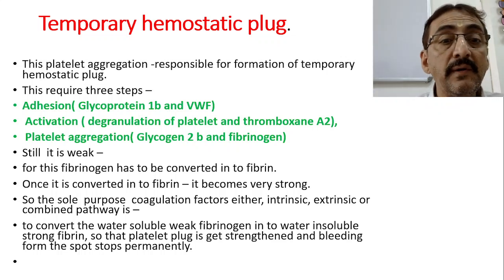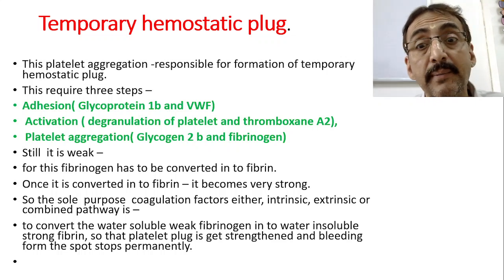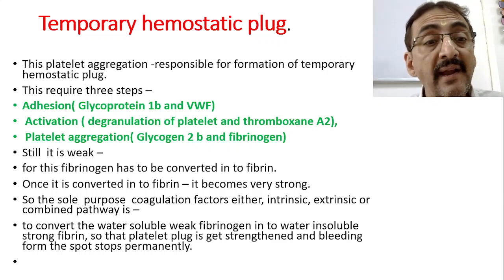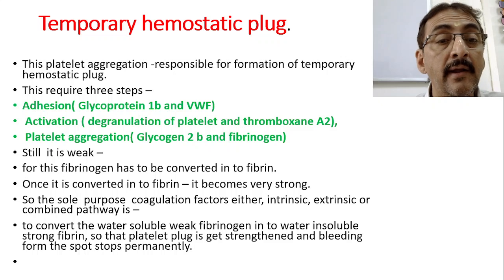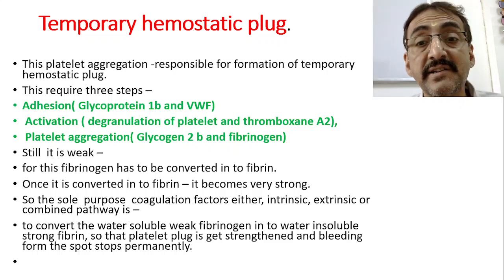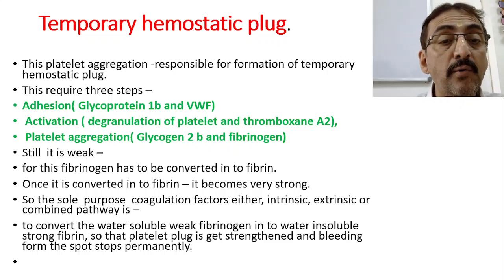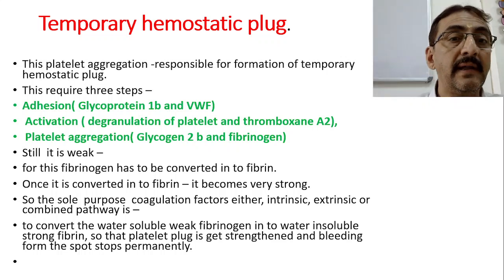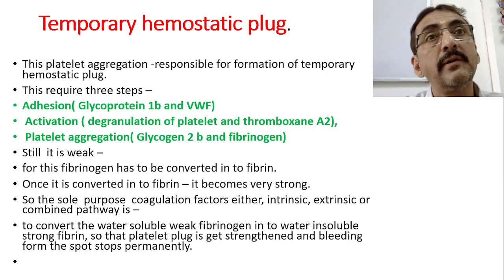Conversion of this water soluble, weak fibrinogen into water insoluble, strong fibrin, so that the platelet plug is strengthened and bleeding from the spot stops permanently, is the work of clotting factors.